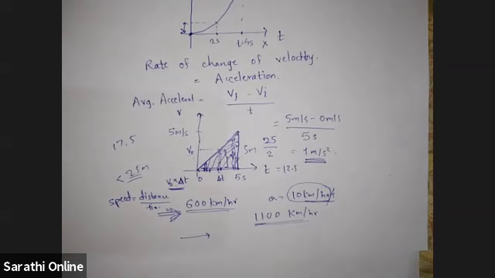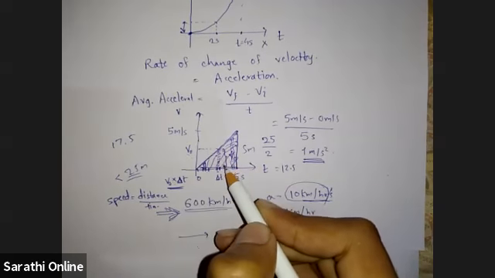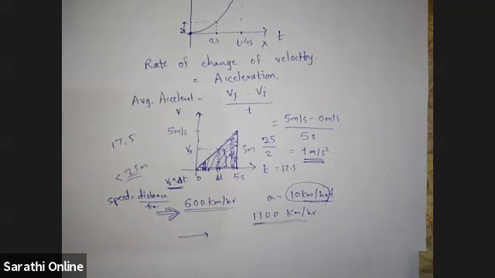So one point you should remember, that area under velocity time graph gives us distance traveled by the object. This thing you should remember.